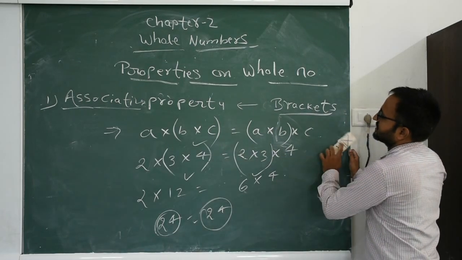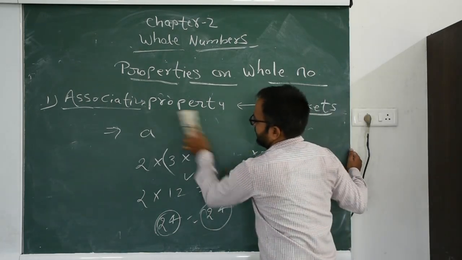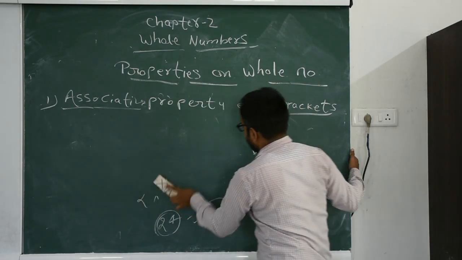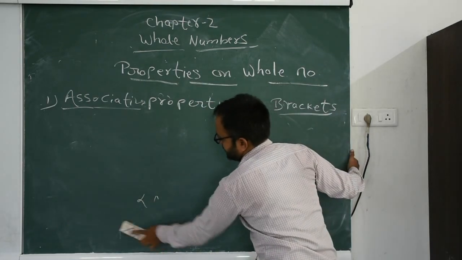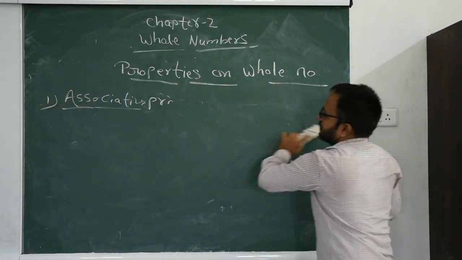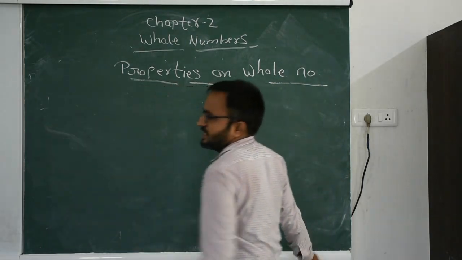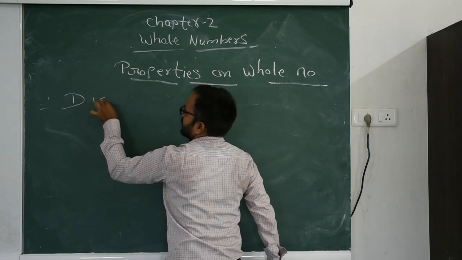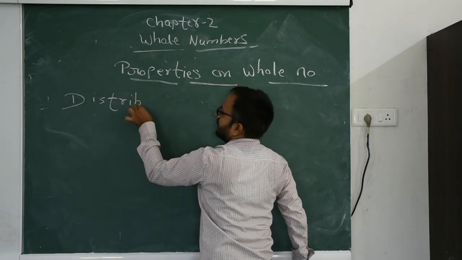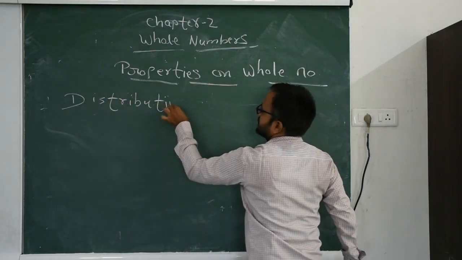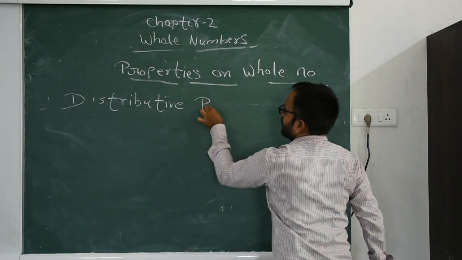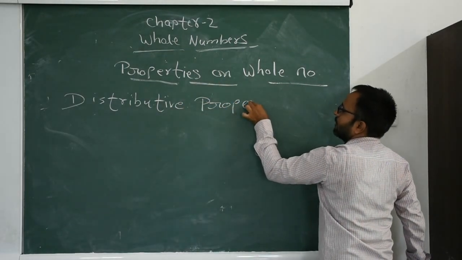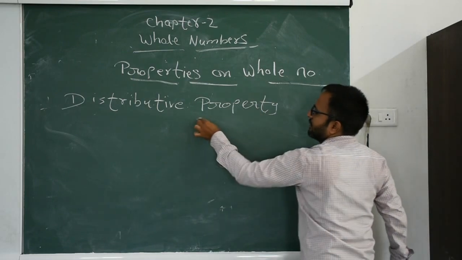Now we discuss the last property regarding whole numbers, the distributive property.